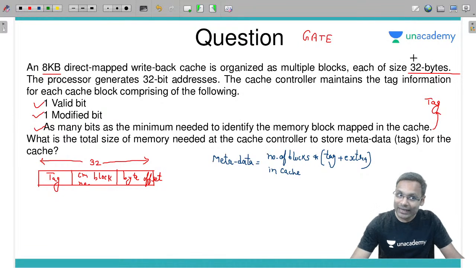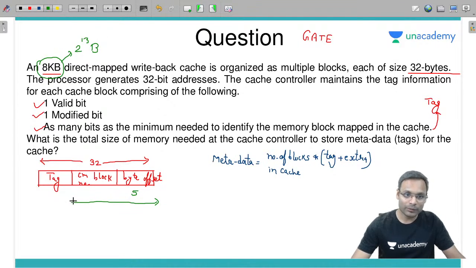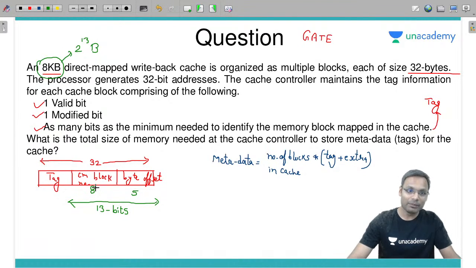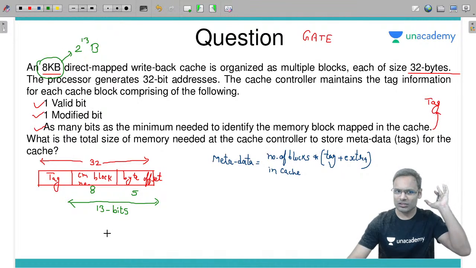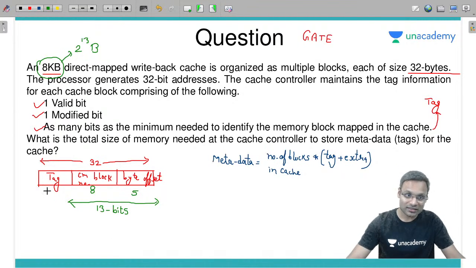First of all, 32 byte का block size is given, hence byte offset is 5 bits. We know that this is 8 kilobyte. 8 kilobyte is 2 power 13 bytes. Means this particular entire two fields will be of 13 bits. देखिए यहाँ पे अब आपको मैं शॉर्टकट फॉर्मूला बता रहा हूँ ताकि आपको जल्दी से क्वेश्चन सॉल्व हो जाए. You will not have to divide things, like cache size divided by block size and so on, to find the number of blocks. Total 13 bits, among those 5 bits gone here means 8 bits here. 2 power 8 should be the number of blocks. Definitely. Remaining tag bits, 32 minus 13. कितनी बची tag bits? 19 bits.